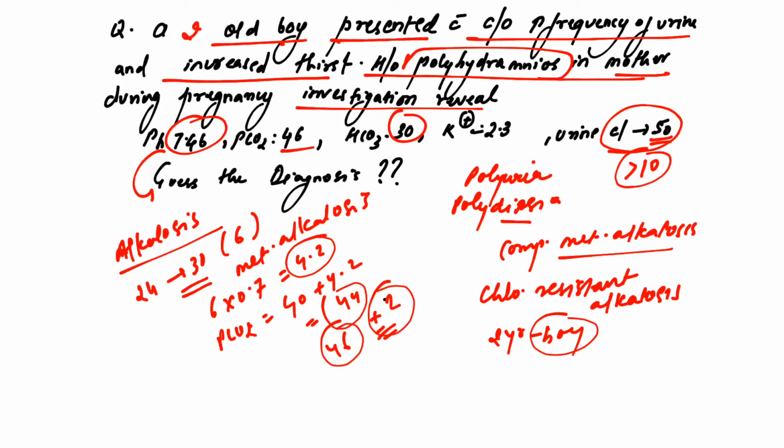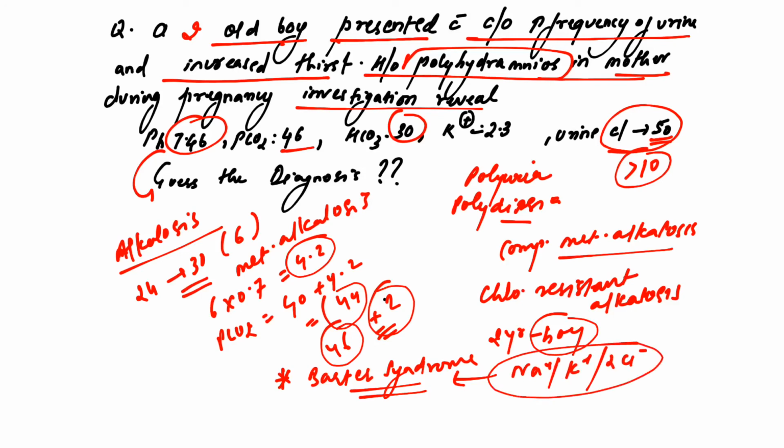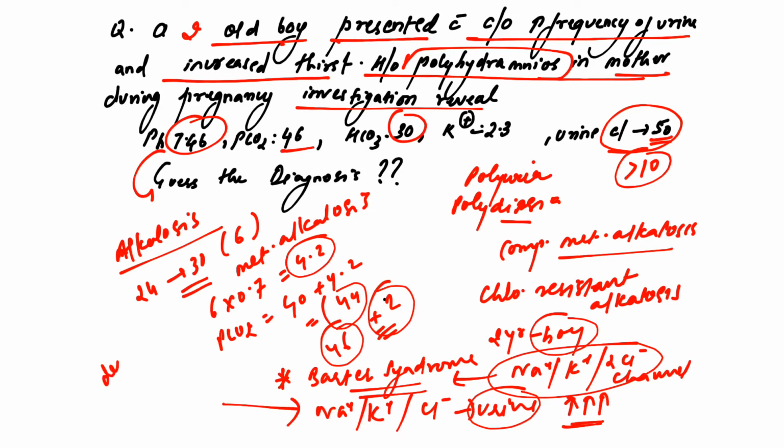So here what should we suspect? Here we should suspect Bartter syndrome. This is due to genetic mutation in the sodium potassium 2 chloride channel that leads to loss of sodium and potassium and chloride in the urine. That's why the urine chloride is so much raised. Because of loss of sodium, there will be dehydration. So these patients will have increased thirst. And because sodium is getting lost, water will get lost along with it, and there will be polyuria.